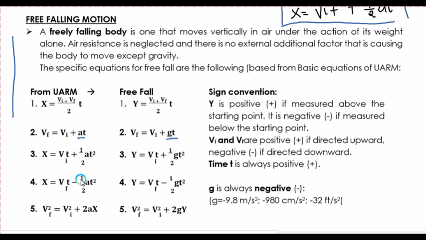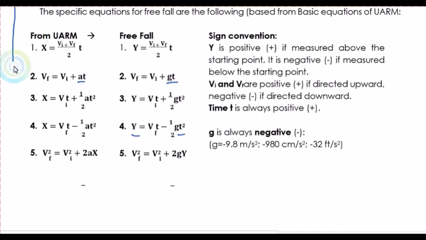For the equation 3, we will have Vf multiplied by time minus 1/2 your acceleration multiplied by the time squared. So we will have same man dire, and ang x natin, himo na siya y, and then natin acceleration will be replaced by gravity. So same man na Japon for the third naton. So imbis nga x siya, himuon siya naton y. So take note, same lang ang mga formula.